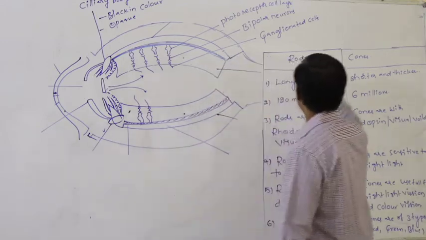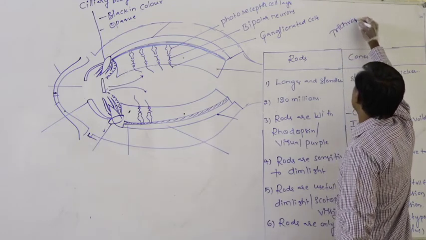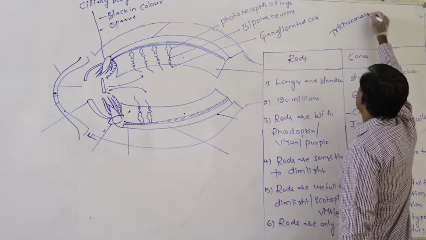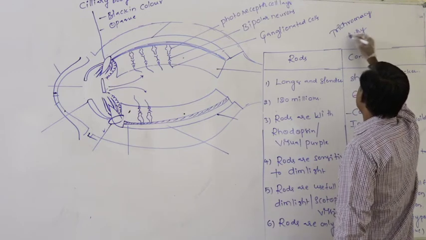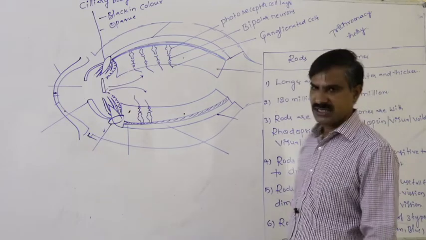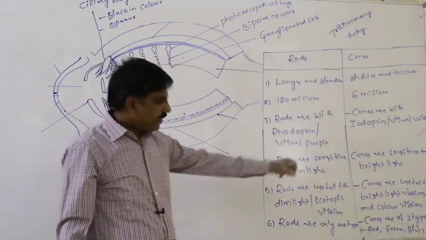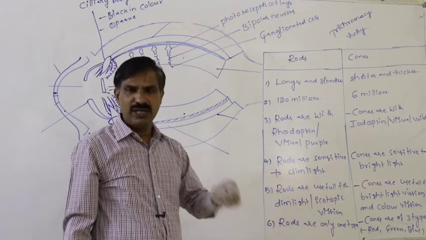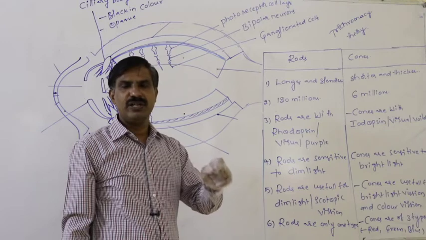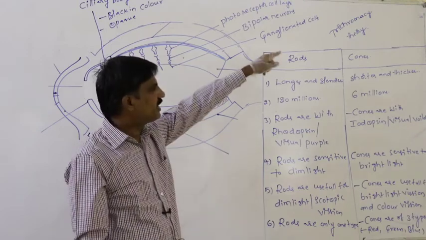That theory is said to be the trichromacy theory. If the three types of cone cells are activated in equal number, the person is able to detect the white color. That theory is said to be the trichromacy theory.